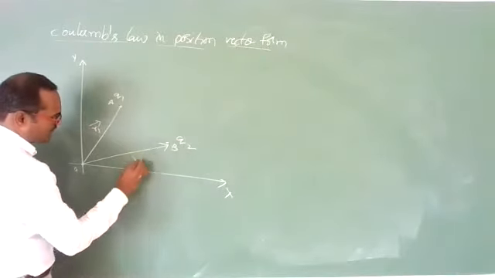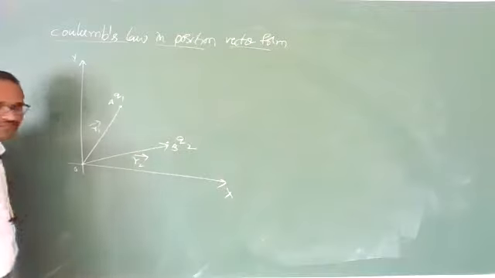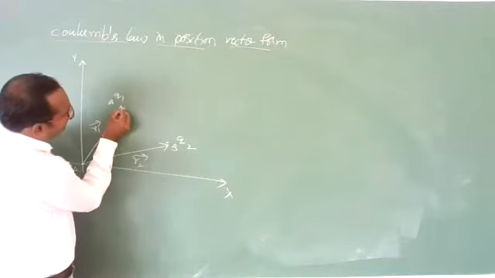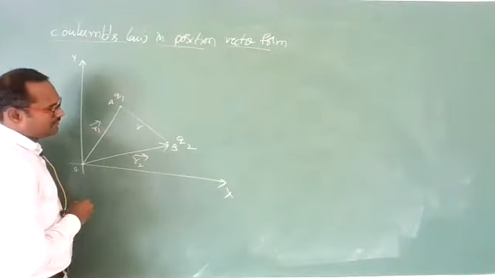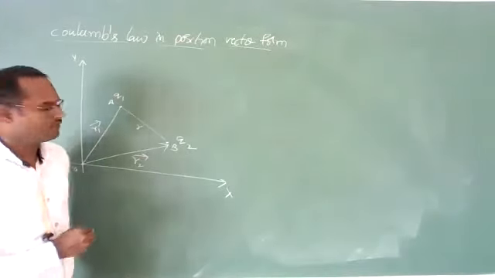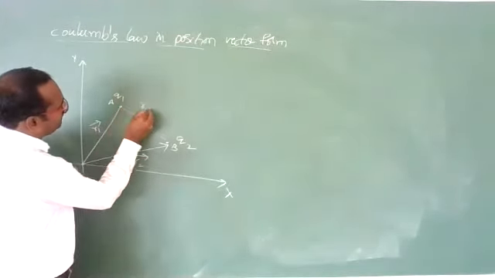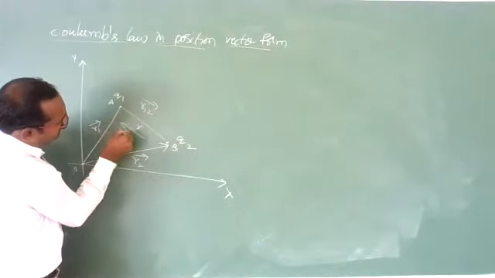The distance between these two charges is some distance R. In this direction it is R12, in this direction it is R21.